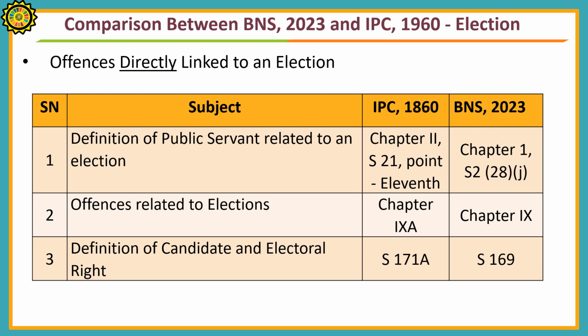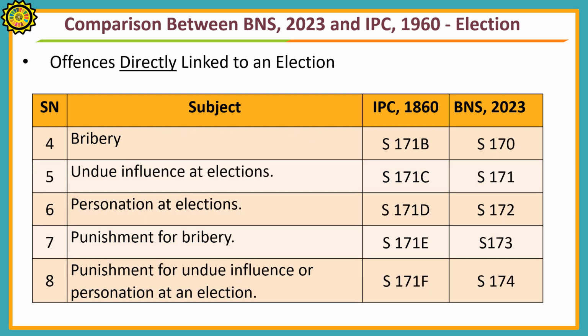Definition of candidate and electoral right was described in Section 171A of IPC. Now it is described in Section 169 of Bharatiya Nyaya Sanhita. Bribery was described in Section 171B of IPC. Now it is described in Section 170 of BNS.